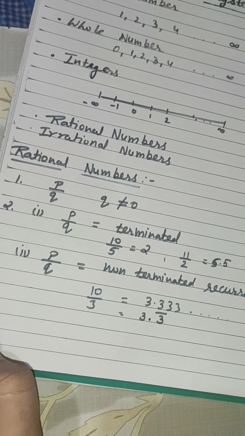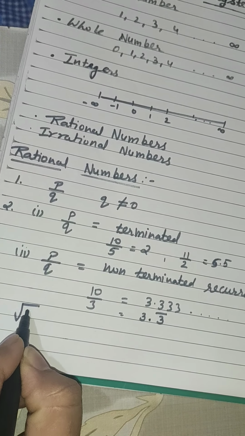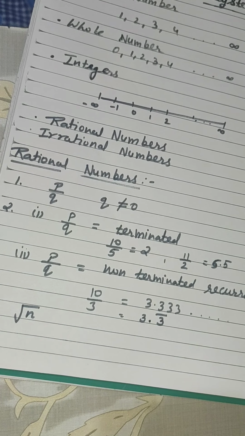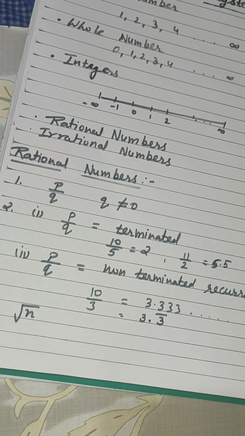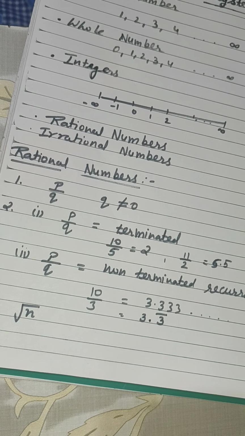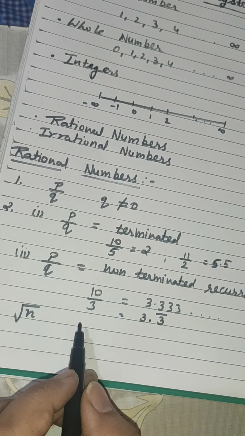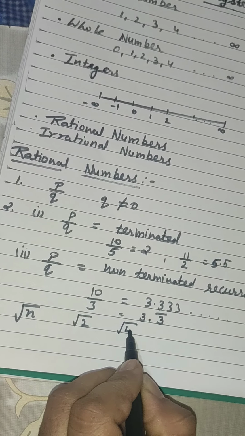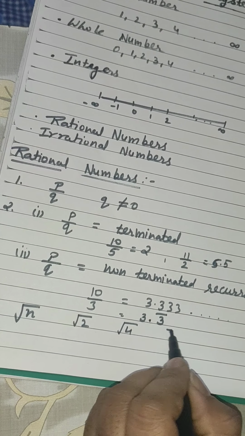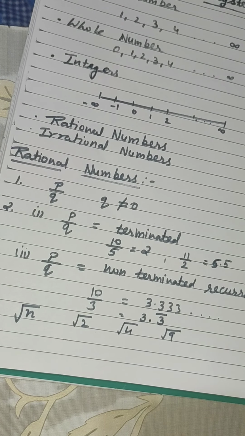Now the third condition is when the value is given to you in root n form. Root n means, for example, you are asked whether root 2 is rational or irrational, root 4 rational or irrational, root 9 rational or irrational.